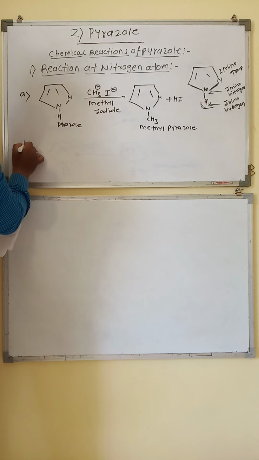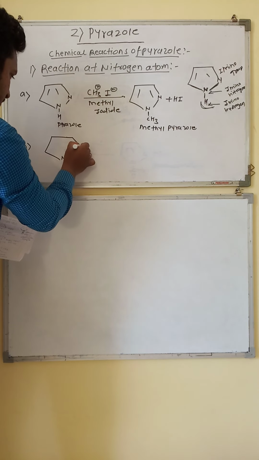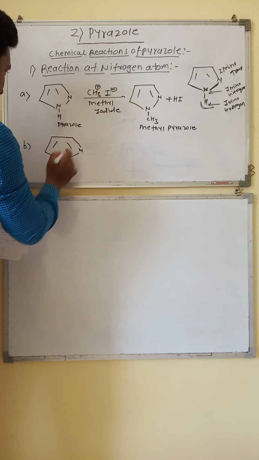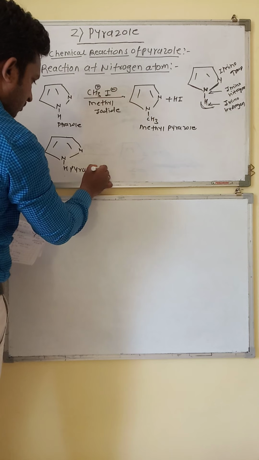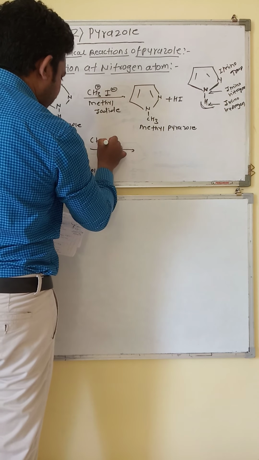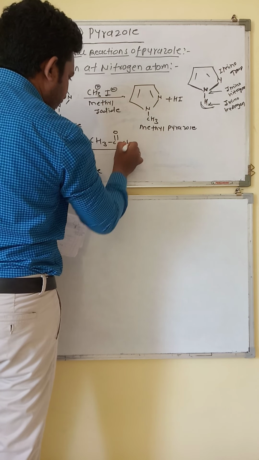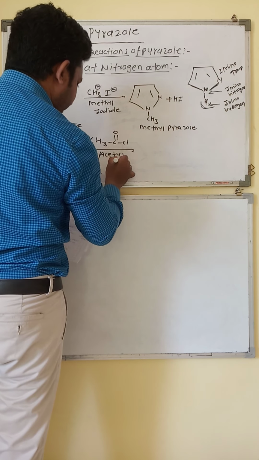Second reaction. This is pyrazole. Reaction with acetyl chloride.